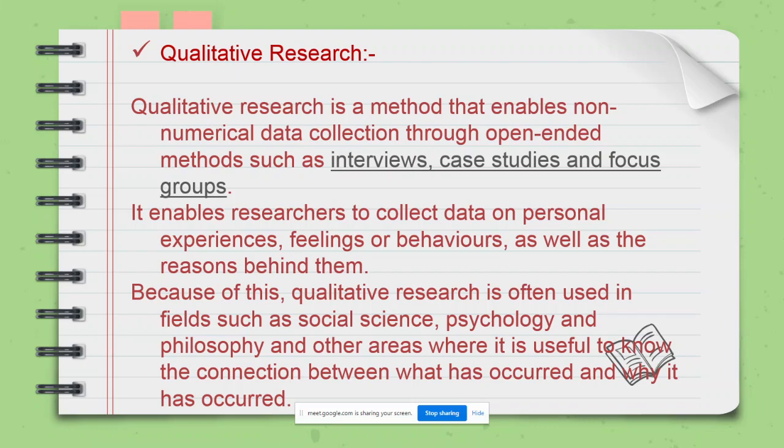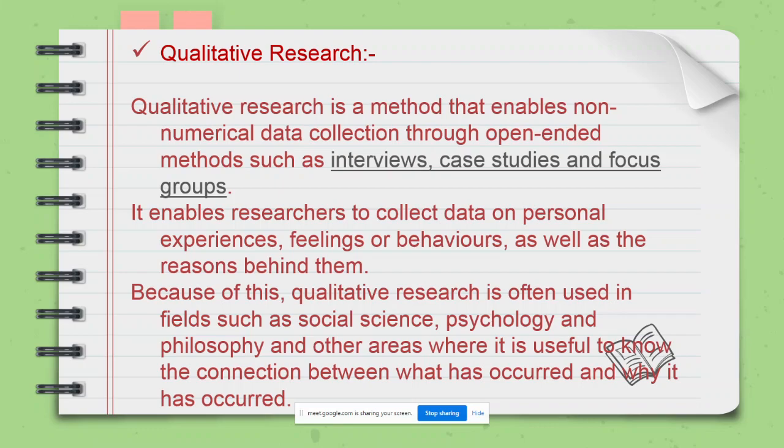It enables the researcher to collect data on personal experiences, feelings or behaviors, as well as the reasons behind them. Qualitative research is undertaken in the fields of social science, psychology, philosophy, because these are disciplines which talk about the qualitative nature.